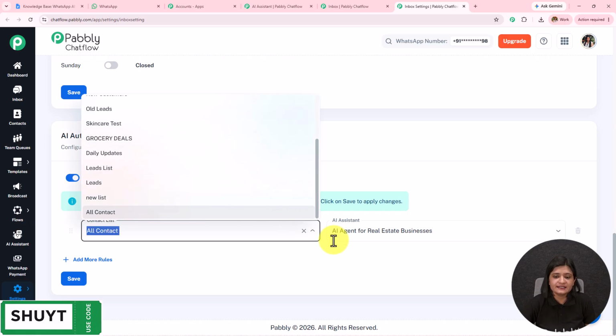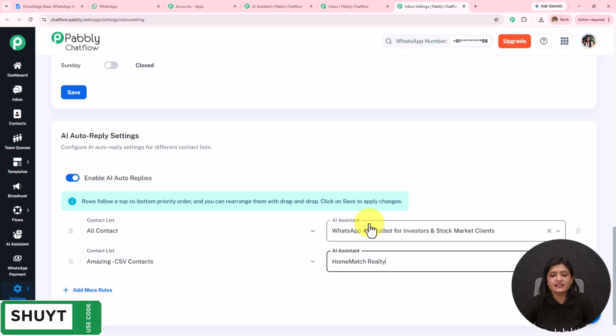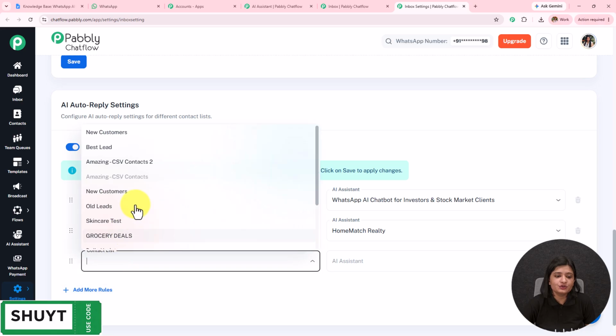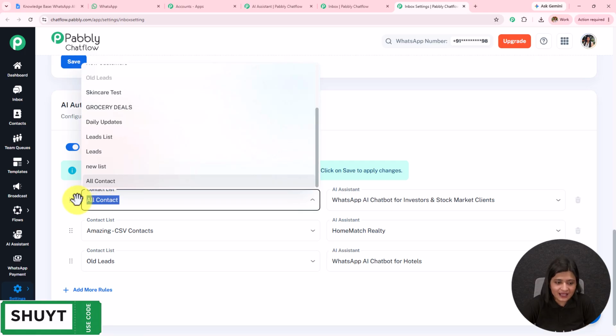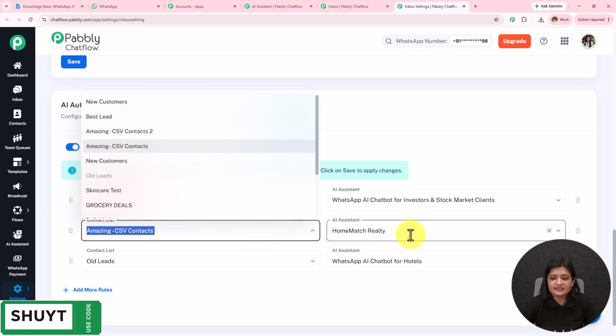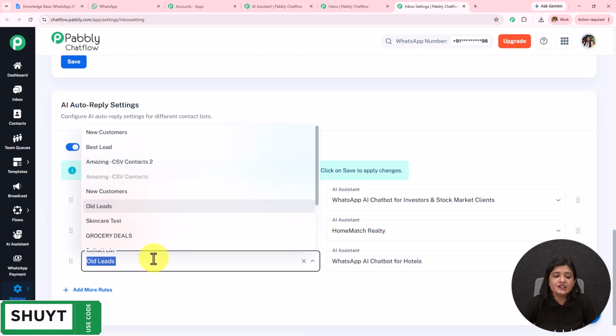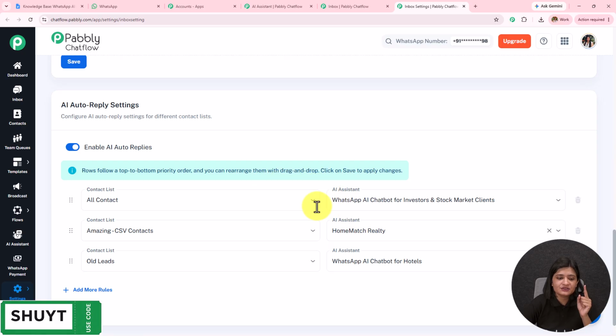I have to select the list, select the AI assistant to that particular list, add more rules, select another list, or select another AI assistant to another list. You see over here I have selected all the contacts and assigned this AI assistant to all the contacts. I have selected this list and selected this AI assistant for this list. So in this manner you can add more rules, create different contact lists, or you can assign a particular AI assistant to all the contacts and save the rules. In this manner this will be assigned to this, to this, to this. So this is how we have created this AI assistant.